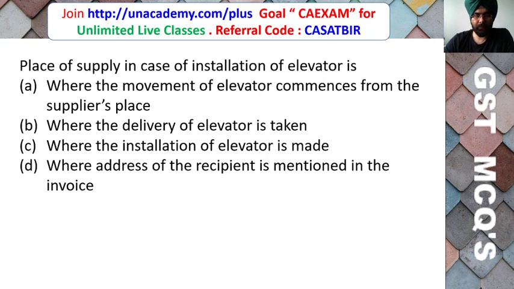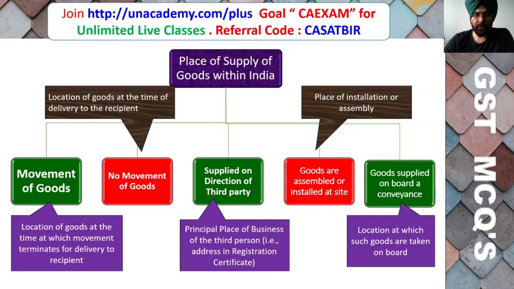If you have practiced to answer within a time. So friends, here you will refer to this slide: place of supply of goods within India, in case of movement of goods involved, is the location of the goods at the time at which the movement terminates for delivery to the recipient. If no movement of the goods is involved, then location of the goods at the time of delivery to the recipient. If supplied on the direction of a third party, then principal place of business of the third party is the place of supply.